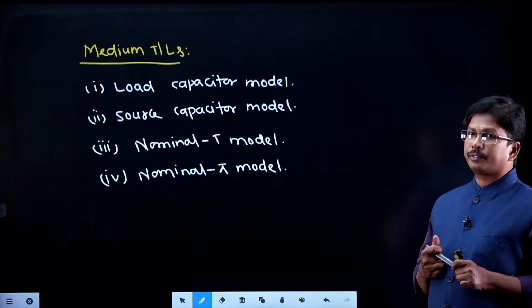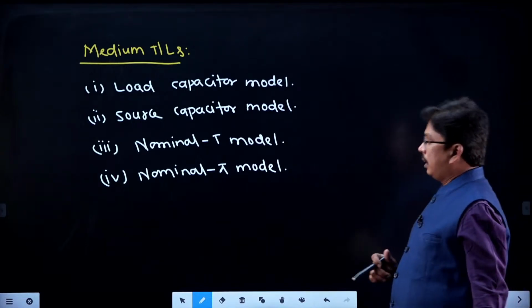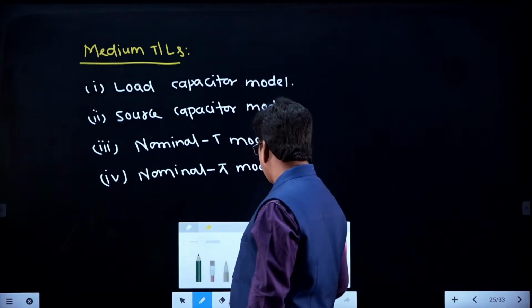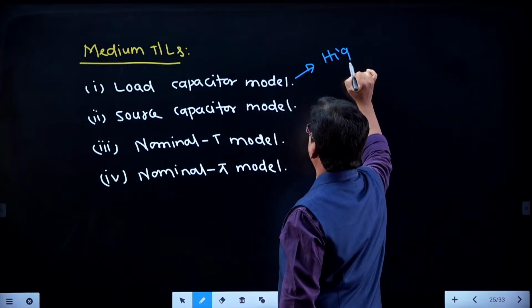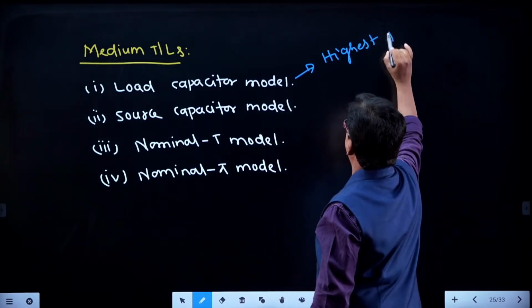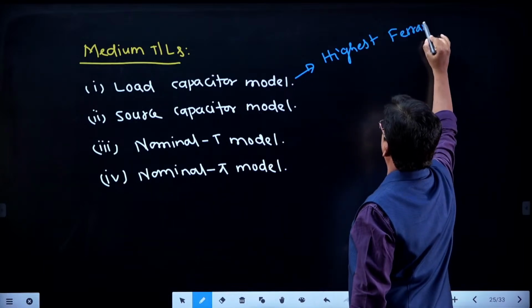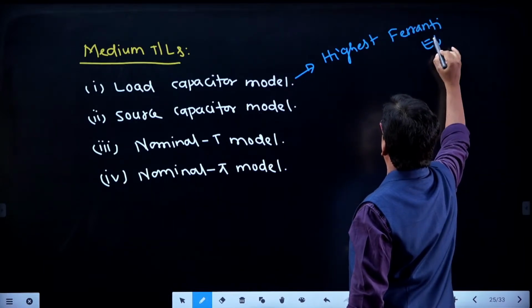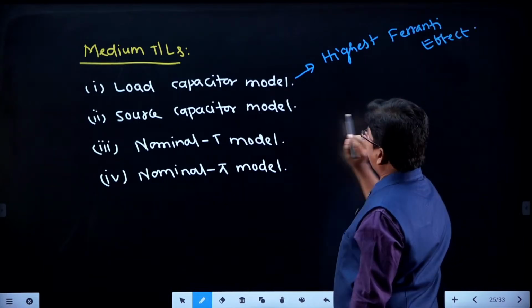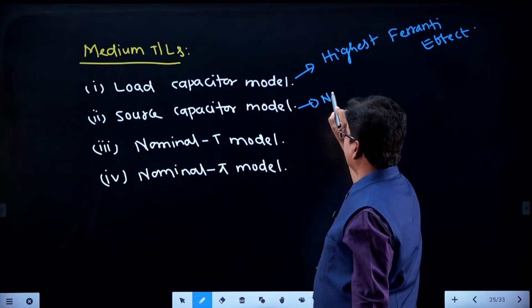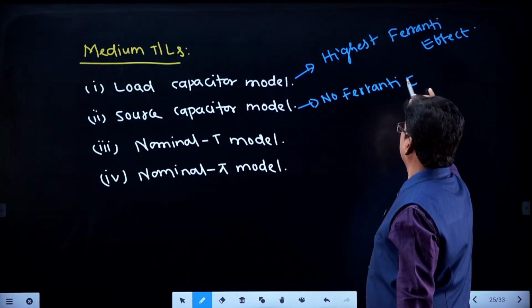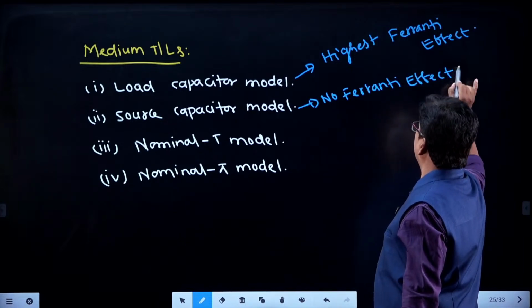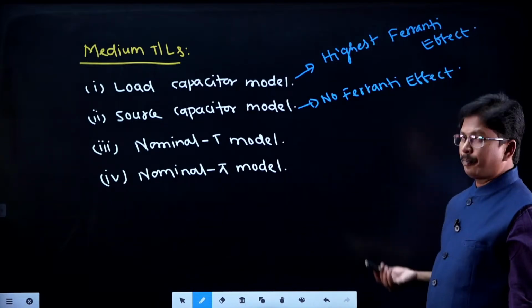Right, students? Out of these, the highest Ferranti effect will be there in the load capacitor model. And in the source capacitor model, no Ferranti effect, which means the least.